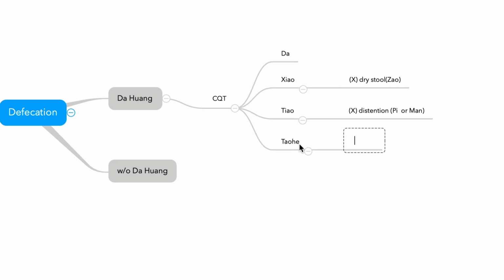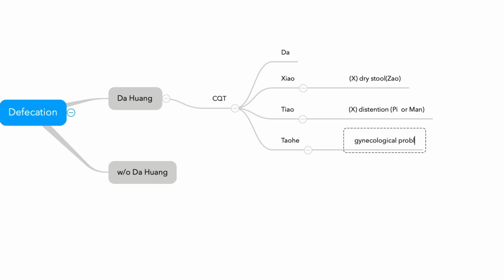And Taohe Chengqitang, gynecological conditions, men's and women's gynecological problems. Xiaofu, stabbing pain, and xiaofu. This is Taohe Chengqitang. Yeah, Taohe Chengqitang is classified into blood invigorating formulas, but I would prefer to explain here.